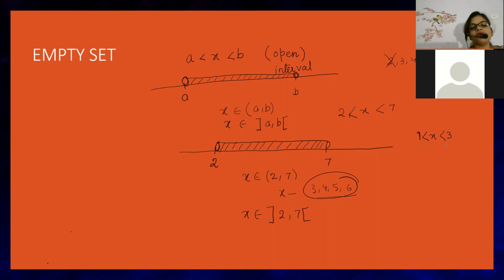Okay, beta. Now everyone understood open interval? Pavitra, Danishri, Arvind, everyone understood open interval? Super, very good. Okay. Very good.